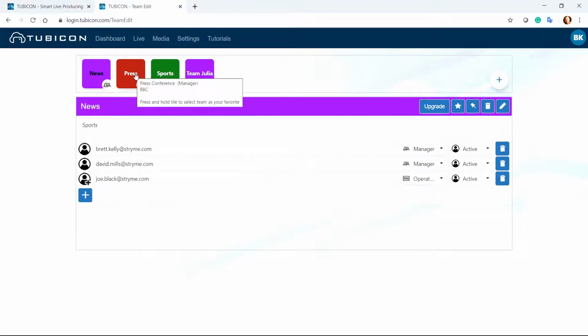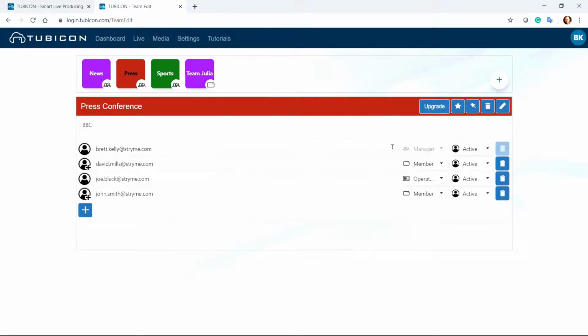So I'm going to go into my press team, and I can favorite that team if I would like to. And you would see a star appear. And I could favorite another one of the teams, and I'm going to edit that team. What I've done is I've added a few members already. I've typed in their email address over here, and if you hover over it, it'll say if it's been invited, and if that invite has been accepted. It'll say active when it's been accepted. And obviously in this person's dashboard, they would have a pending request to be in that team. So they would need to accept it on their side.